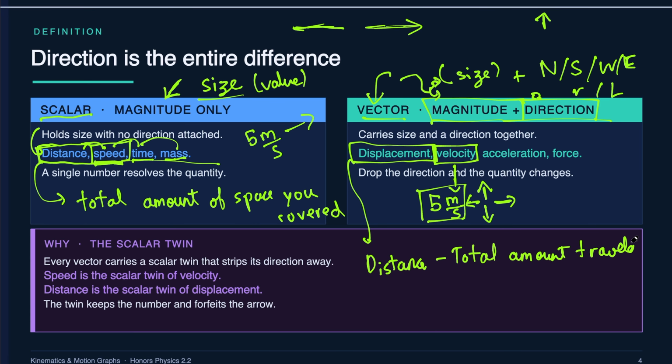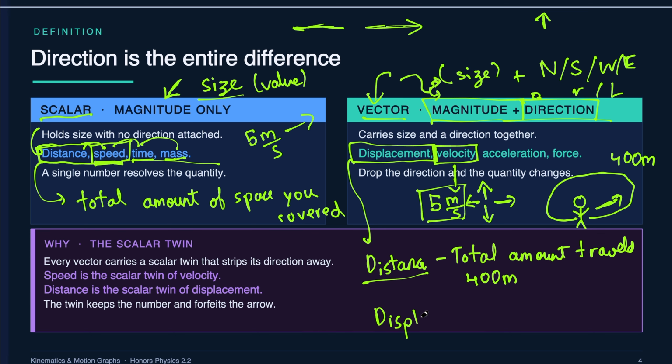So suppose I run around a track for a track meet, or I was just running. It's a circular track and I run 400 meters. The distance I would have covered would be 400 meters because that's how much I ran. But my displacement would be 0 meters.